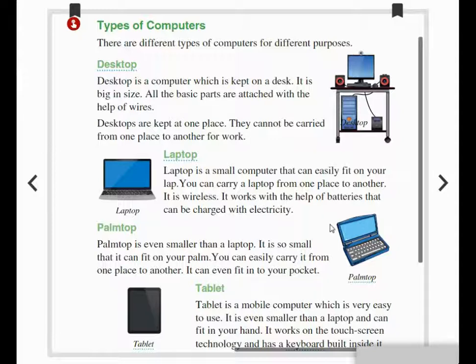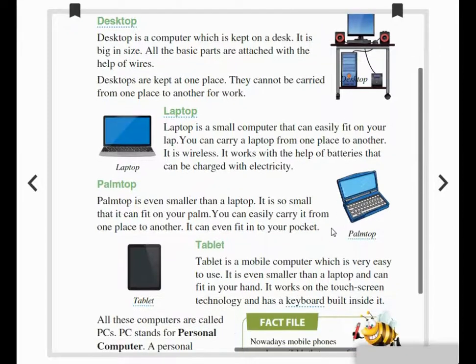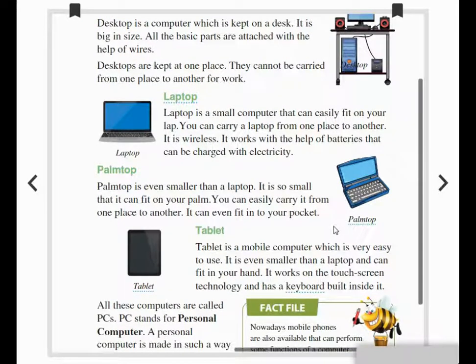Okay, yes. Next, let's see laptop. Laptop is a small computer that can easily fit on your lap. So wherever you want, you can take this laptop and you can work in your comfortable place. It is just the opposite of desktop, isn't it? So this computer, you can carry a laptop from one place to another.